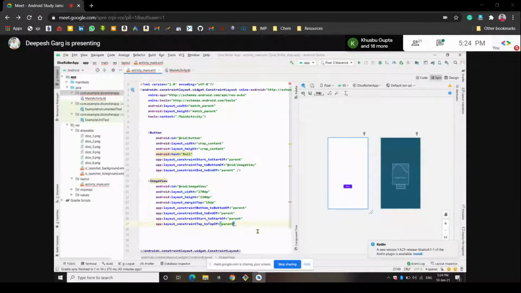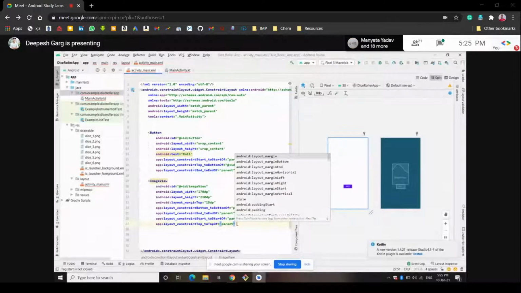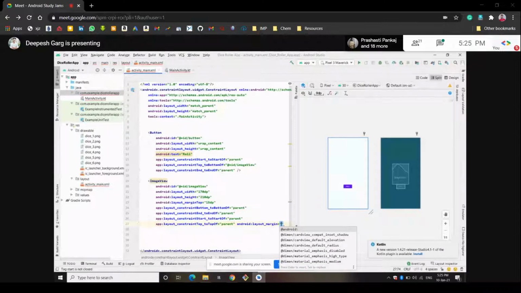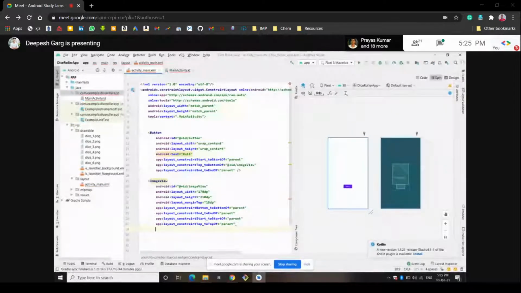So we have created the image view, we have created the button. Let's close this first, and then we'll see. One thing we have to fix is what should be there in the initial phase, like whenever we open the app, what image should appear at the first look. So we should also add this. We want the dice one image to be there when we open the app. So how should we fix that?